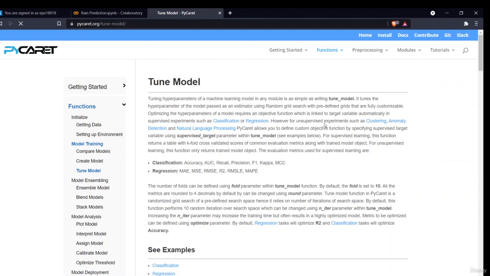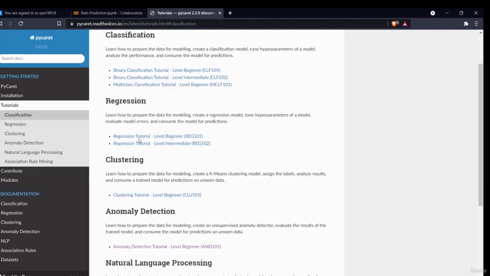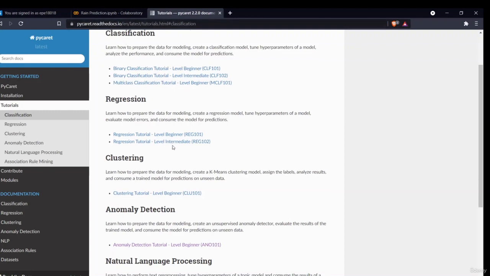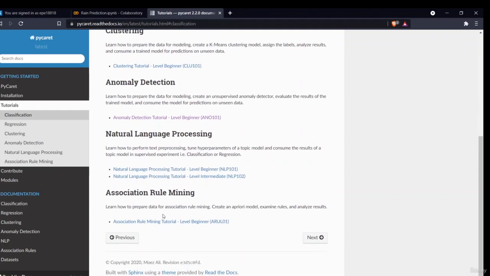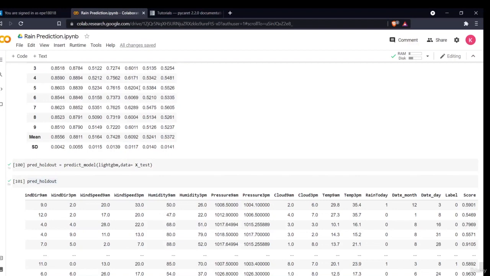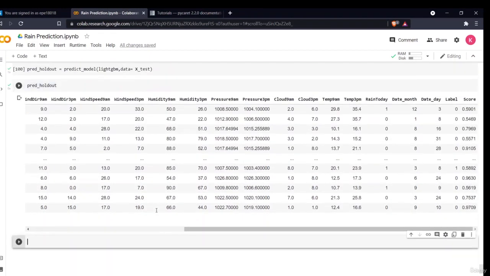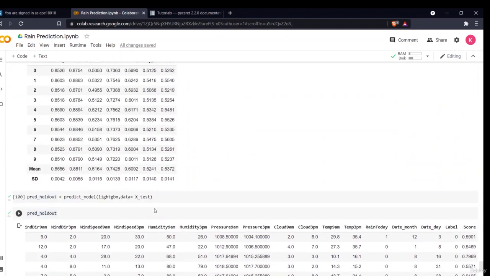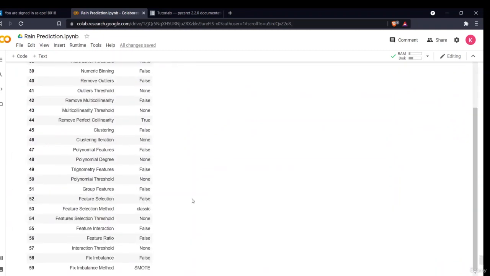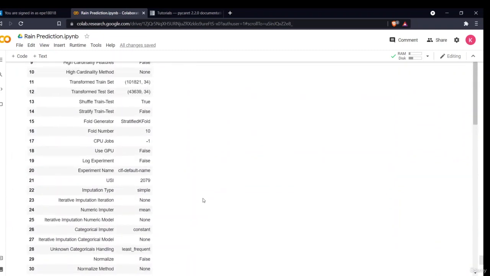If I go into classification, it will have different tutorials on how you can perform different models, classification, regression, clustering, anomaly detection. You can see and compare all of the different models. So this was a brief introduction of how you can use an automated machine learning library, PyCaret in particular, to do all your machine learning part.